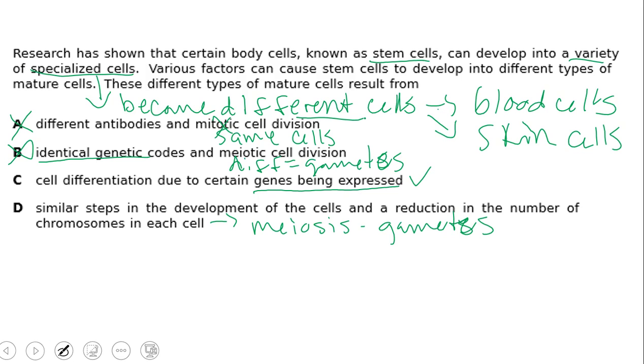So I could see why maybe some of you may have picked D, but the best answer here would be C. Cell differentiation is due to certain genes being expressed. So we have certain genes in our cells that are being turned on, and once those genes are being expressed and these proteins are being made, it basically determines the type of cell and its function.